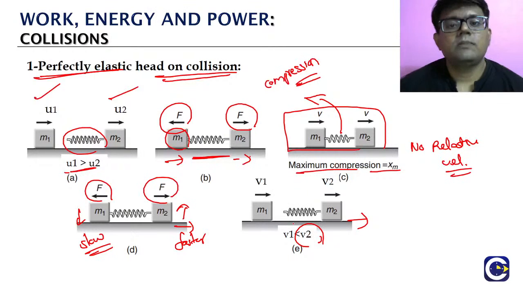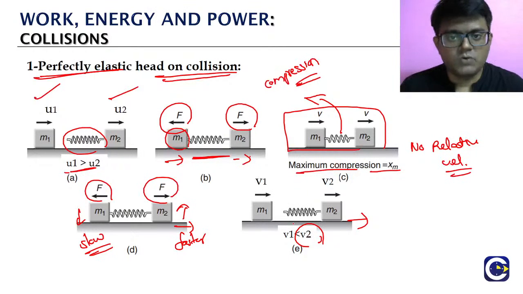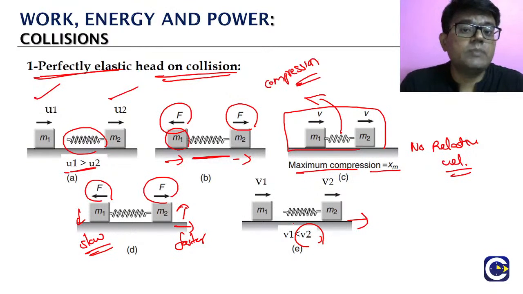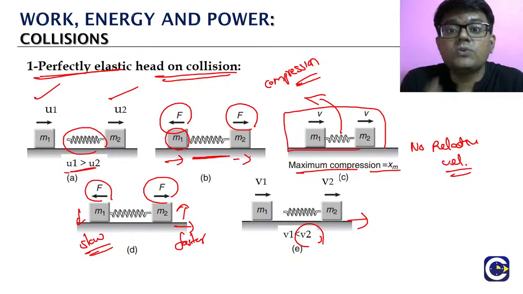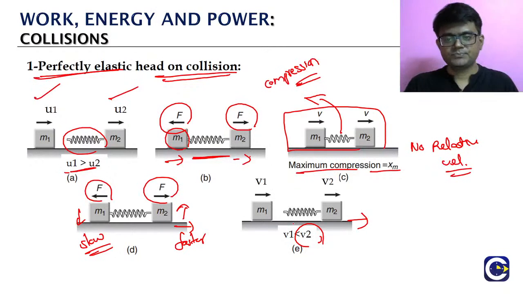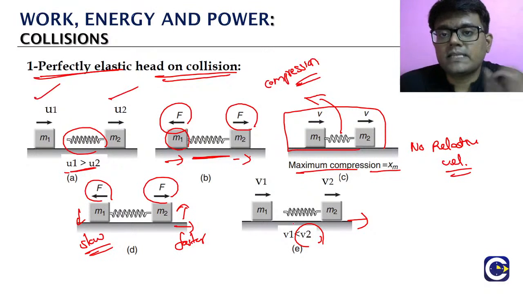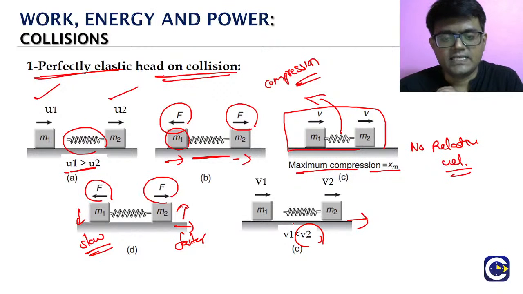We want to know what the final velocities are, the v1 and v2 values. And we would also be interested to know the change in kinetic energy for the individual particles. Because total kinetic energy will be conserved, that we know. But for the individual particles, kinetic energy might be changing, like you see in this case. So we want to know how it is changing. These are the two things that we want to understand in the case of the head-on perfectly elastic collision.